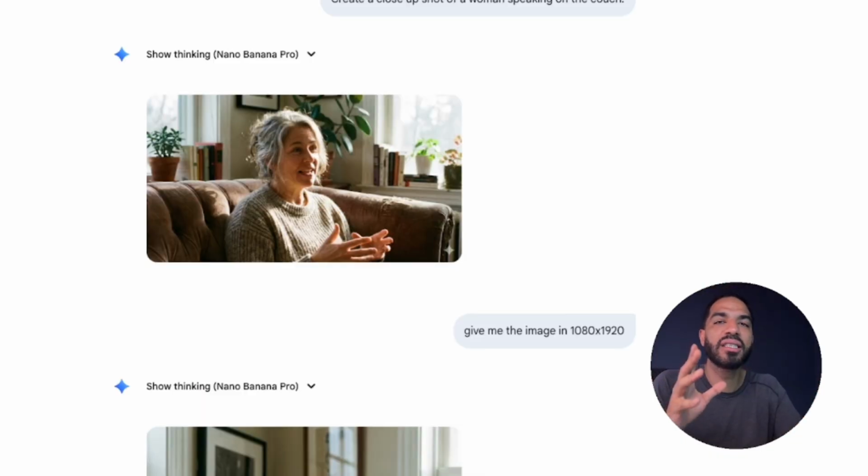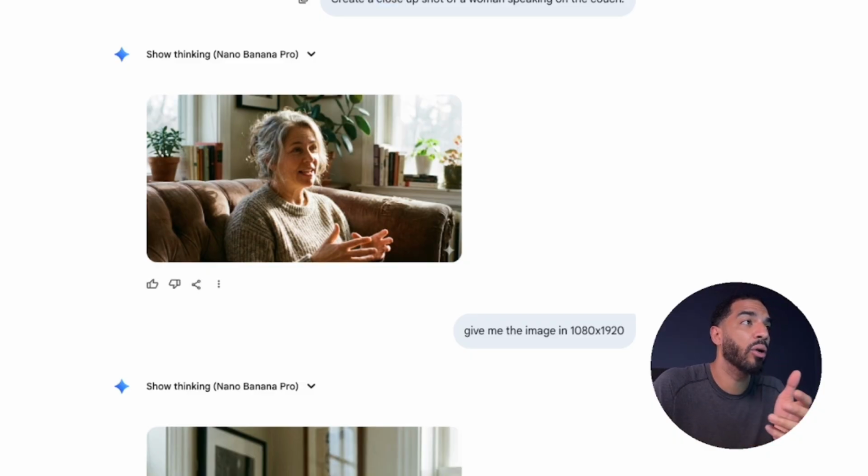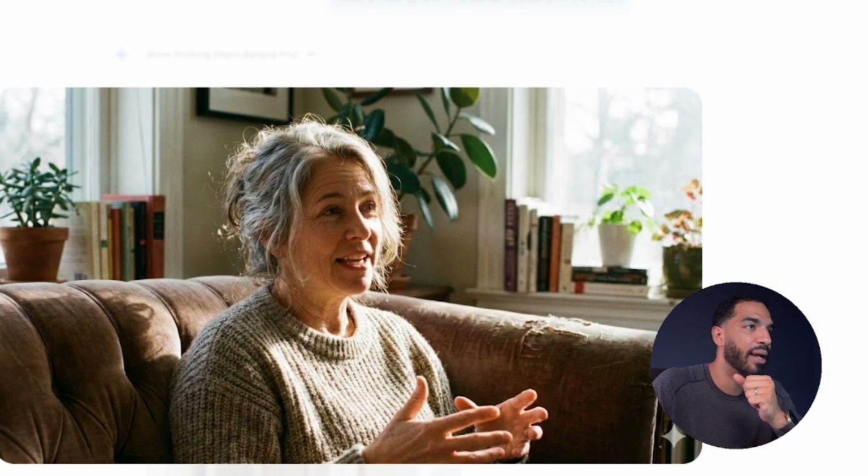All right, so let's go ahead and dive into actually creating our AI avatar, right? So it's simple, guys. The tool that we use for this is Gemini, you know, Google's AI. And all I did was go to Gemini and I put in, hey, create a close-up shot of a woman speaking on a couch. And boom, it went ahead and did me this, right? And look, this is my first try.